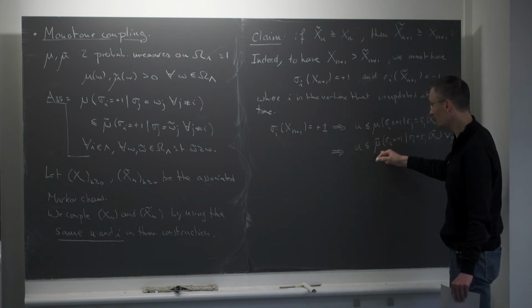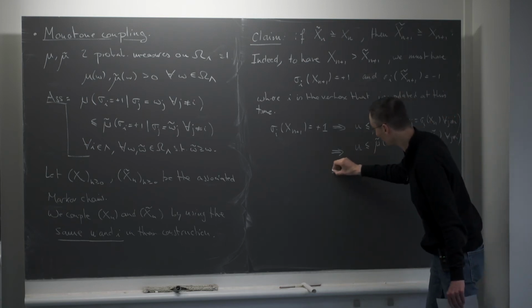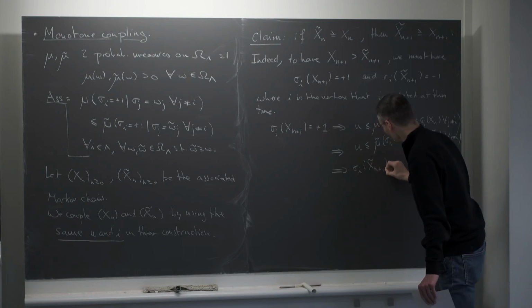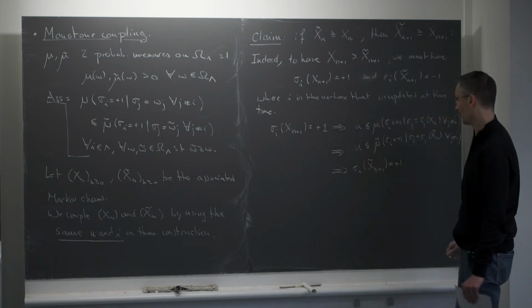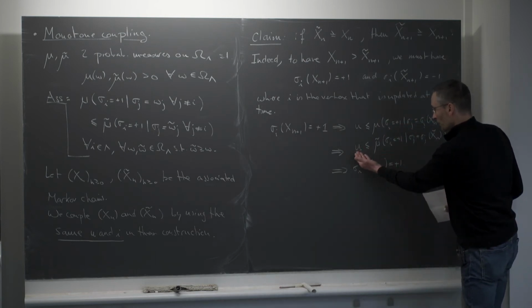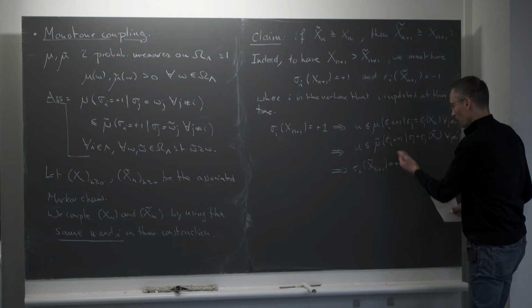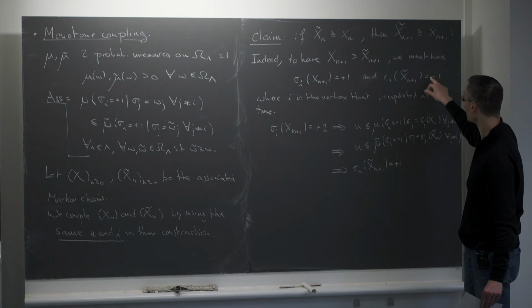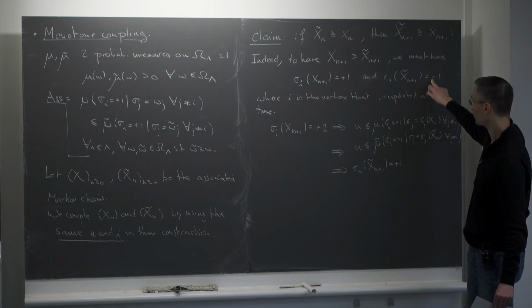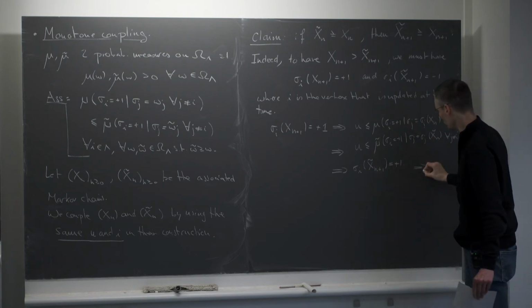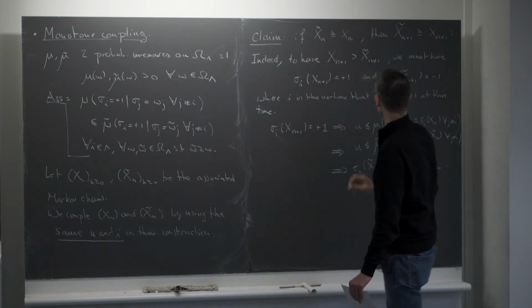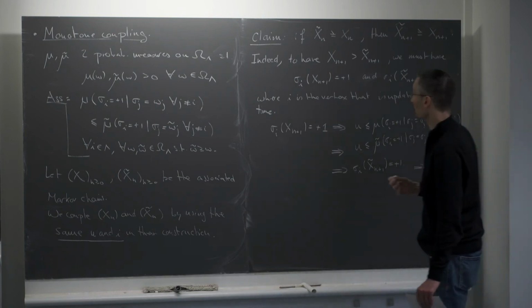But if u is smaller than that, that means that at this stage the spin at i in configuration x̃_{n+1} must also be set to plus 1, because it's set to plus 1 every time the u I'm using is smaller than the corresponding conditional probability. So if this spin is plus 1, this spin is plus 1, which contradicts the fact that it should be minus 1. So I get a contradiction, and this proves the claim. So the ordering is preserved all the time by this coupling.